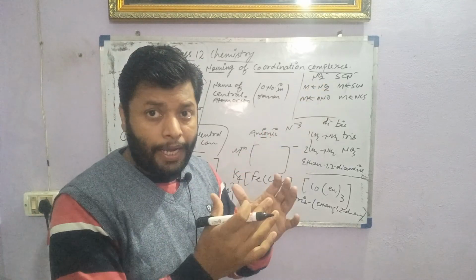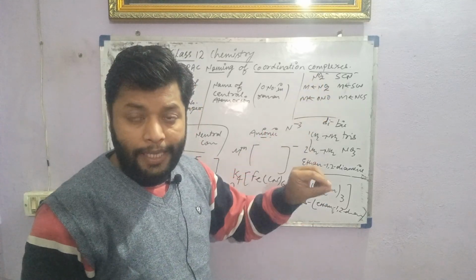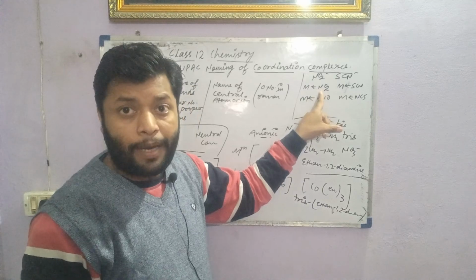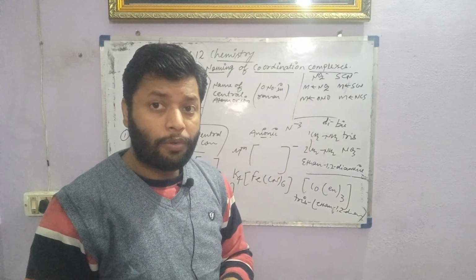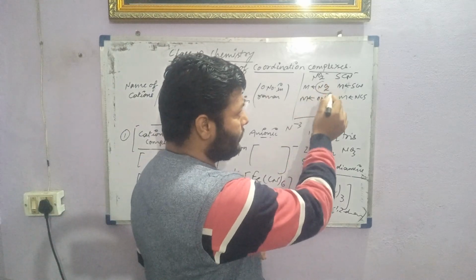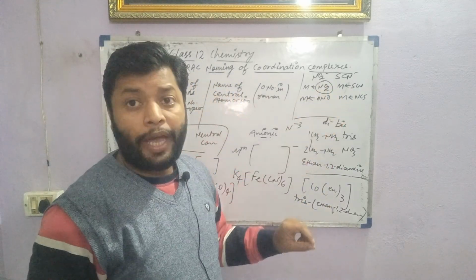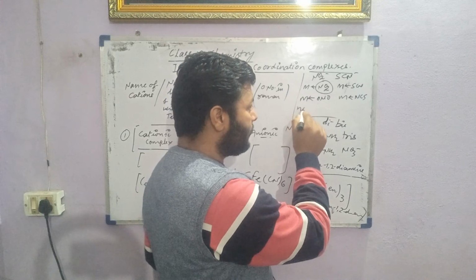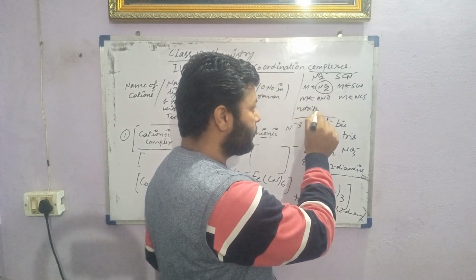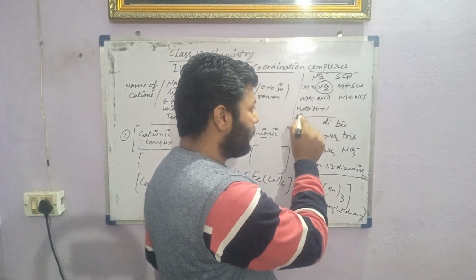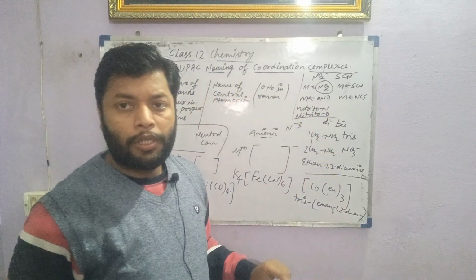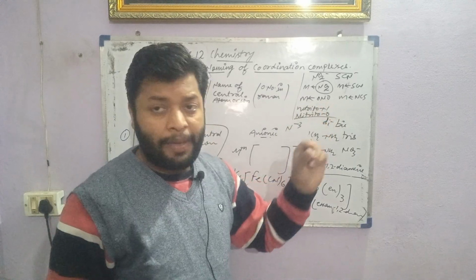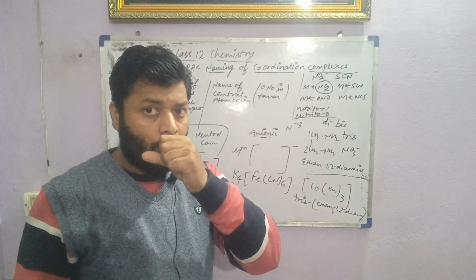How can we identify whether the nitrito is attached through the N donor atom or the O donor atom? For that we have to mention one different term. In this case, this is called nitrito-N. We have to mention it like nitrito-N and nitrito-O. With the name we have to mention the donor atom also.